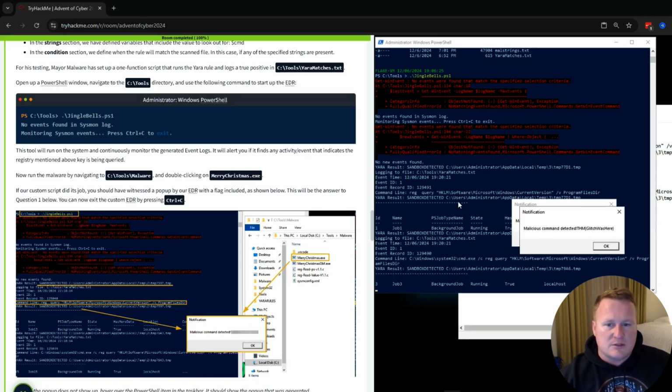So it looks like, due to the YARA rule that we set up and were listening for, when that malware was run, we did find our hits, and we see here our YARA result saying sandbox detected, and it shows us that this references a path of user, administrator, AppData, Local, Temp, in that little temp file right there.